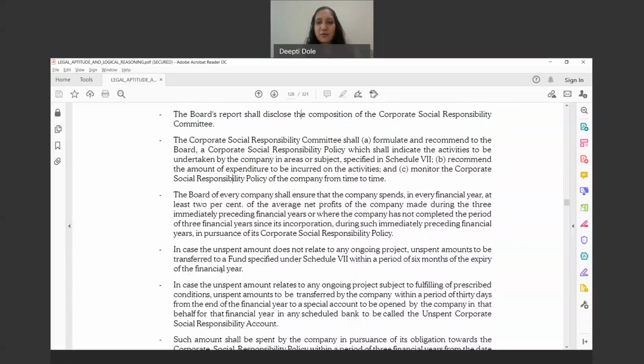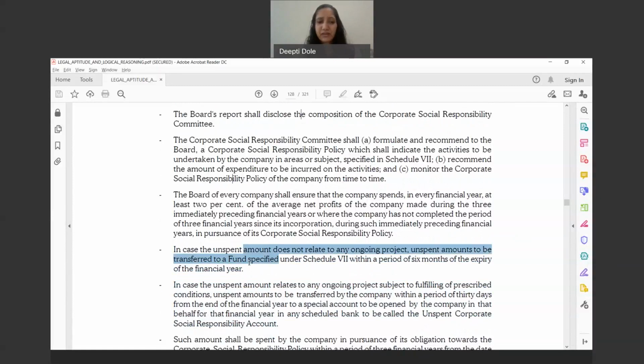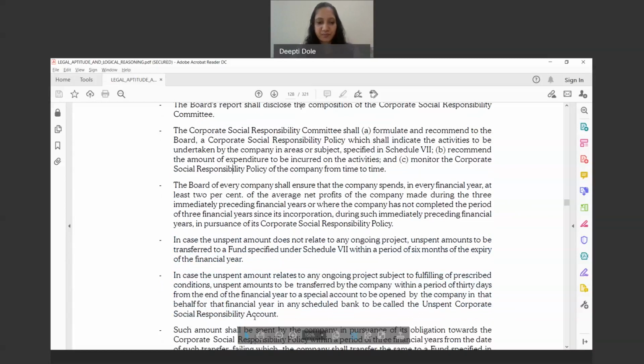And of course, there is a provision mentioned here, but it is not yet notified, that unspent amount that does not relate to any ongoing project, within a period of 6 months of the expiry, has to be transferred to the fund. But these provisions have not been notified yet, have not come into existence yet. This is there in your syllabus, so I'm just taking it. But please note, the provisions on unspent amount have not yet come into force.